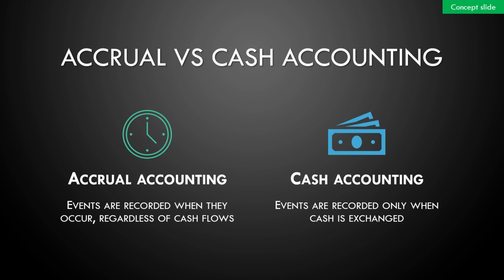This means that cash accounting will not be the most accurate representation of a given period's net income, since a good chunk of this period's payment will only be received in the following period.